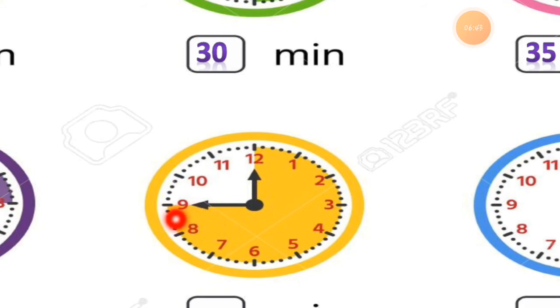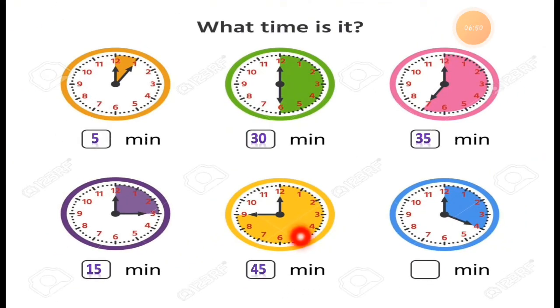And at the 9, it is covering 45 minutes. How many minutes is it covering? So this yellow portion covers 45 minutes.